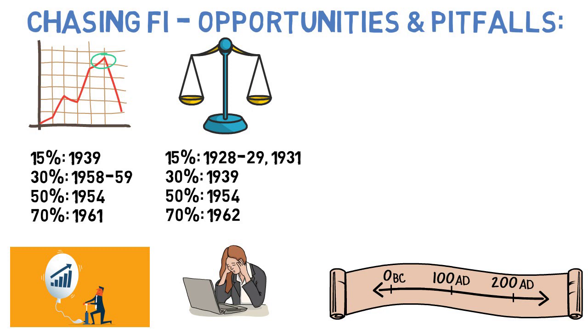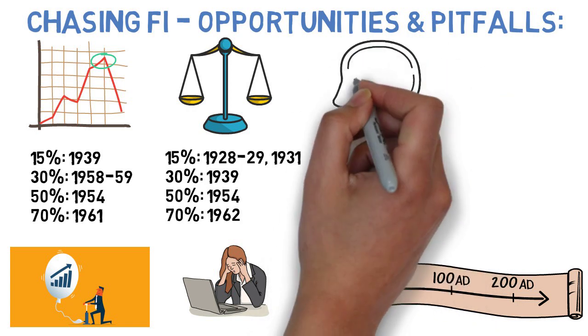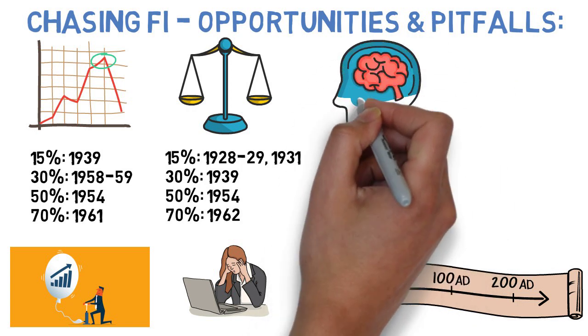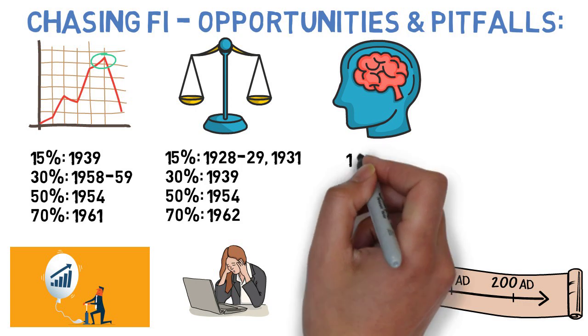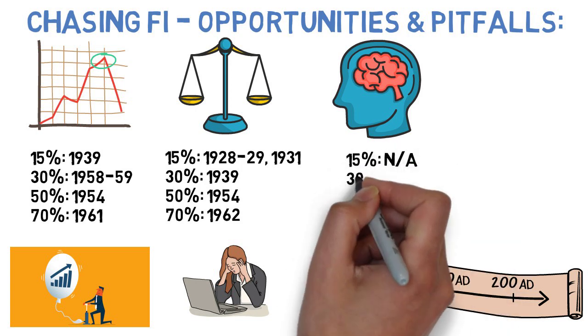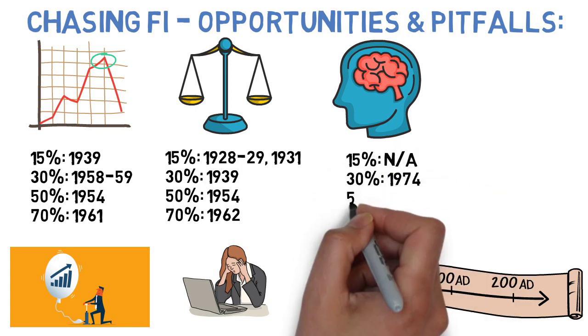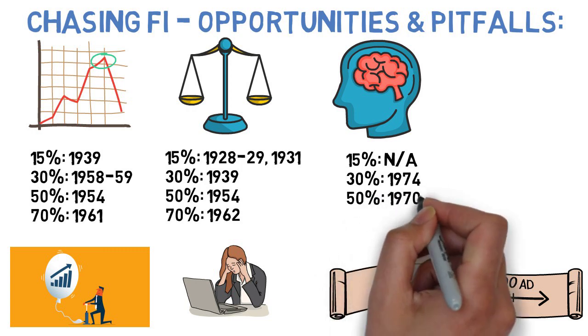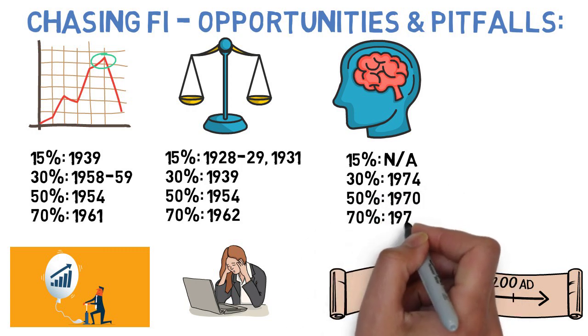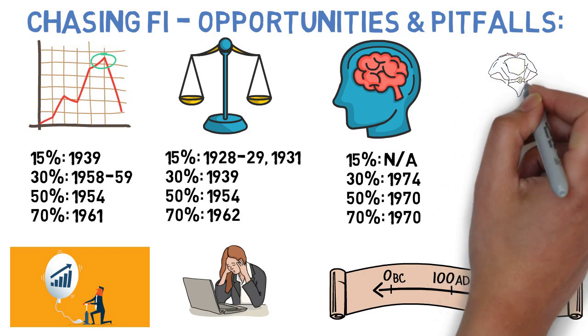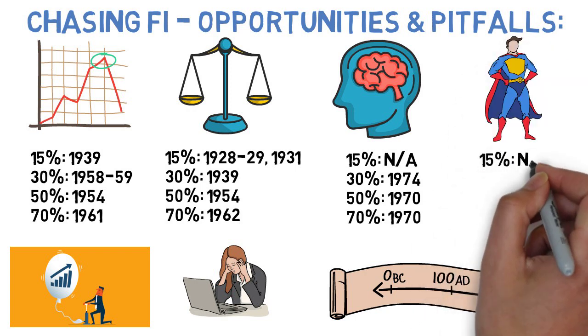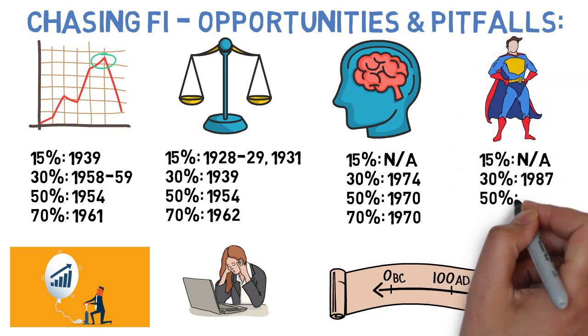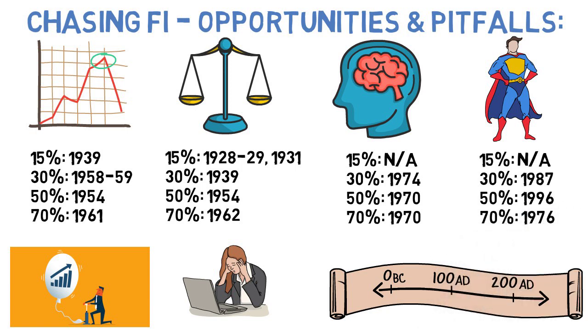The permanent portfolio had its slowest runs in 1933, 1938, and 1965, which is not too dissimilar. The no-brainer and Merriman strategies, of course, didn't have data before 1970, but we do see the same patterns playing out. All 3 of the no-brainer's slowest runs came in the first half of the 1970s, meaning that it experienced the majority of those high inflation years right off the bat. And the Merriman strategy experienced its slowest runs in 1987, 1996, and 1976.